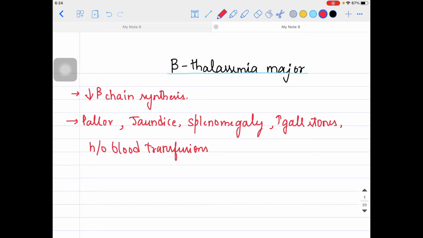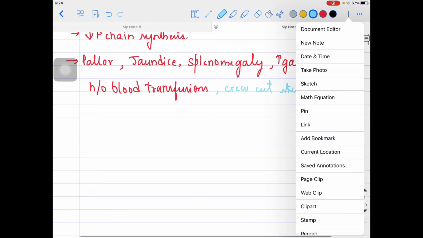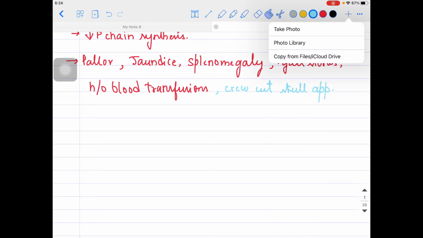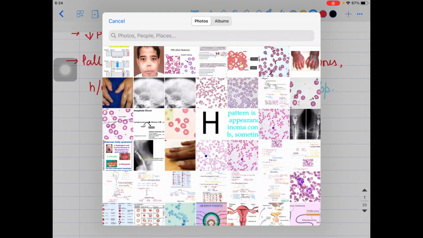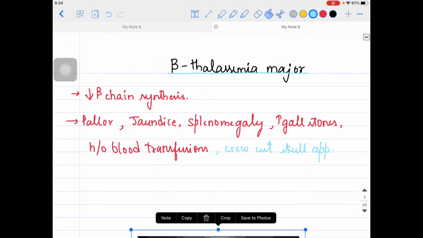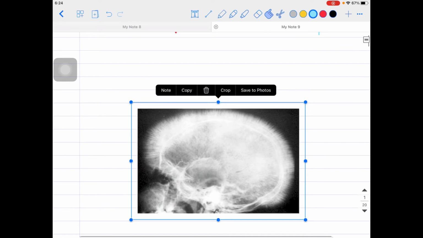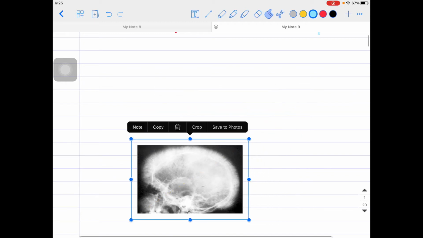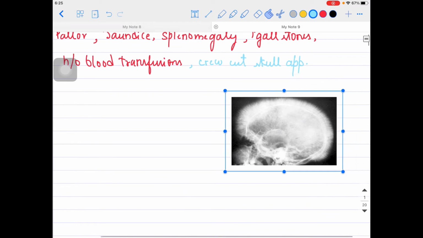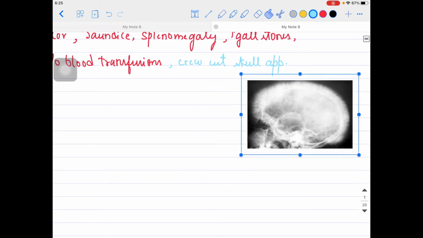With that, a very special peculiar finding is the crew cut skull appearance. I told you in the last video on sickle cell anemia that the crew cut, hair on end appearance can be seen in patients with hemolytic anemia. Beta thalassemia is part of hemolytic anemia, and sickle cell anemia is also part of hemolytic anemia, so the crew cut skull can definitely be seen there.